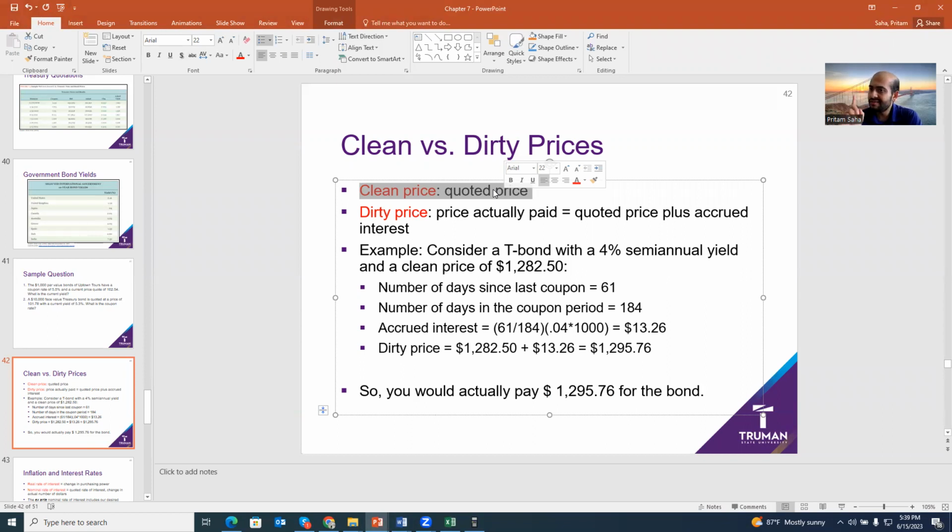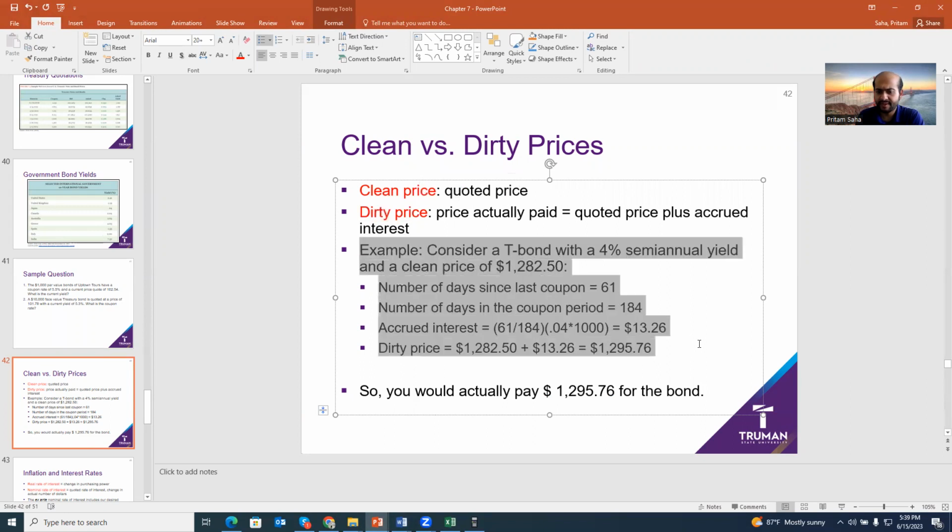If the bond is only traded on the settlement dates, like payment settlement dates, the seller owns the coupon on that day and the buyer owns all the upcoming coupons, so there is no conflict. The buyer only pays the clean price. But if the bond is traded in the middle of the payment dates, the seller owns a proportion, the buyer owns another proportion, and the buyer has to pay the quoted price plus all those accrued coupons or accrued interest. So that is called the dirty price. This is an easy example, just go through it.